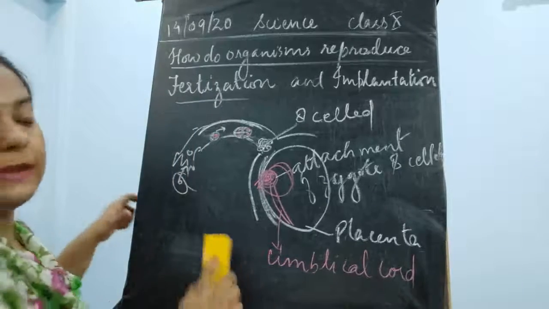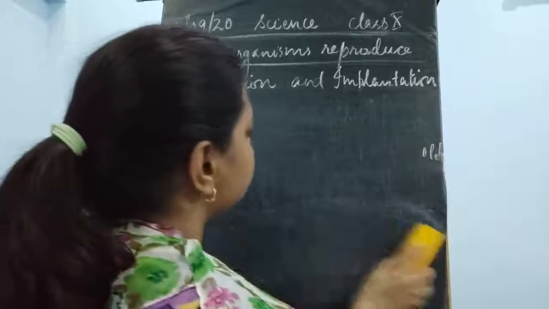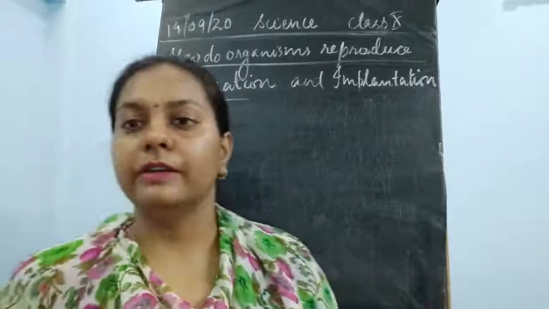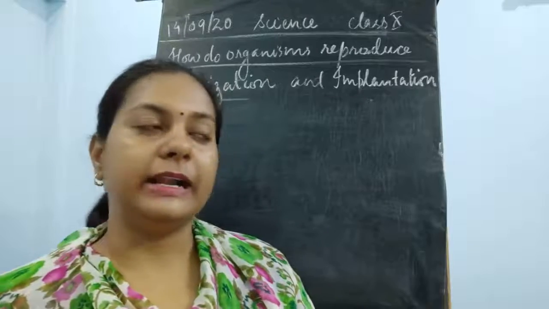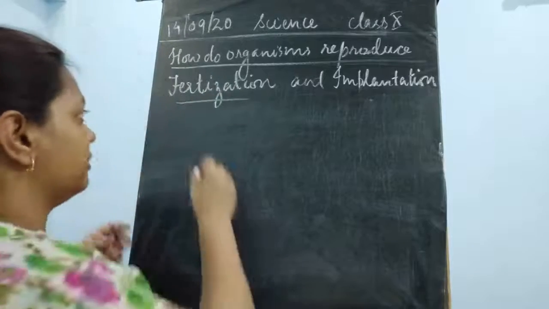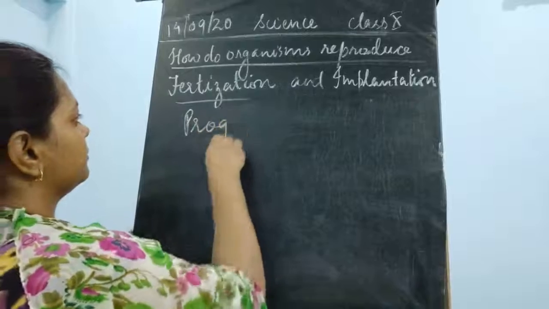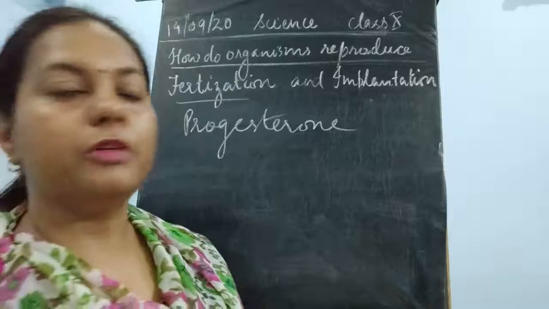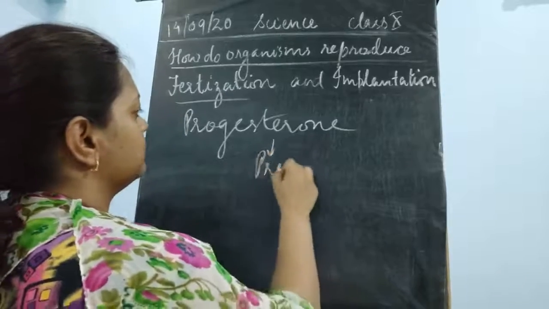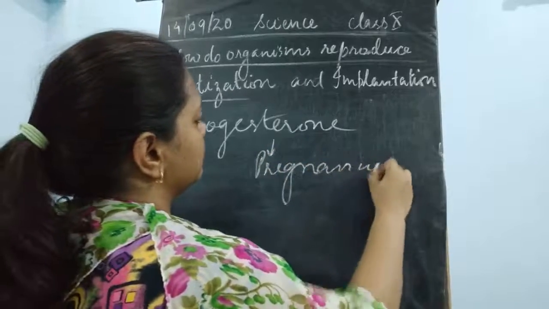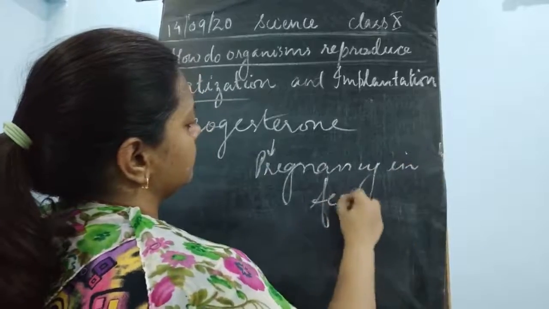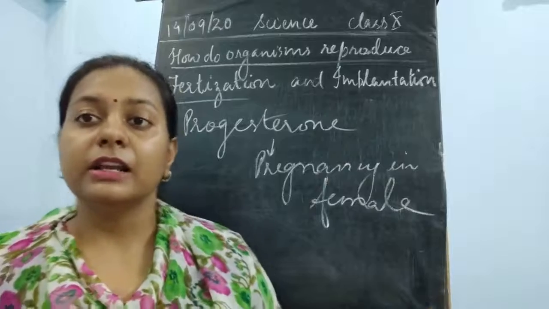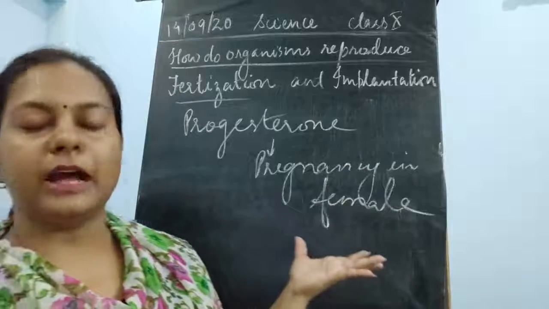The hormone which maintains the female characteristics was estrogen, but when the embryo gets implanted, it is maintained by another hormone called progesterone. So this maintains the pregnancy in females once the embryo gets implanted in the uterus.